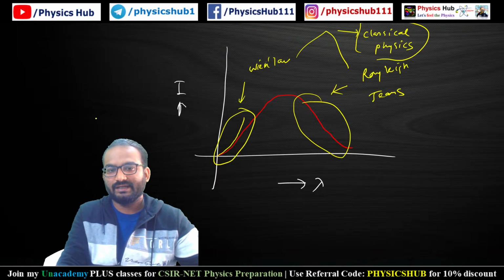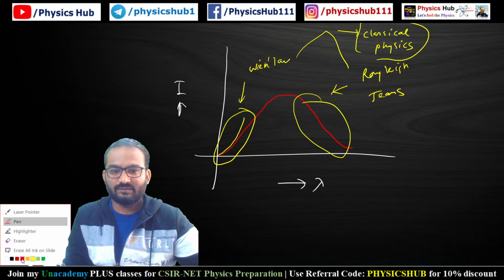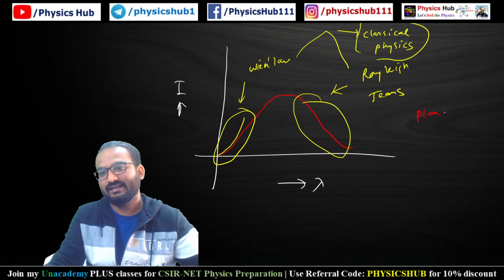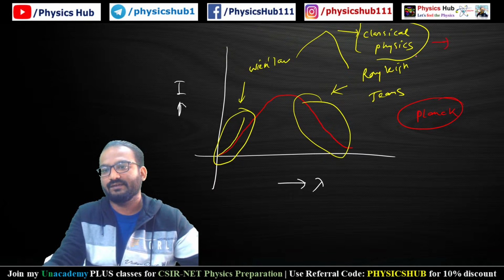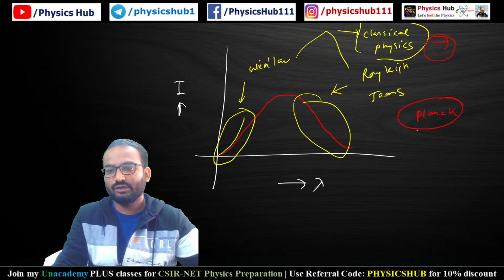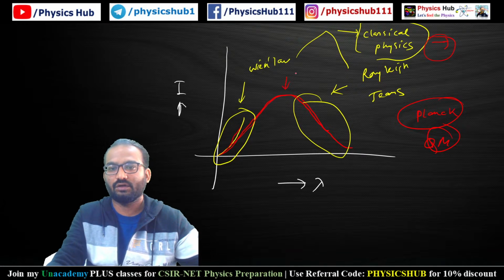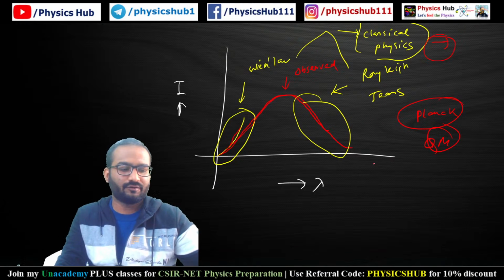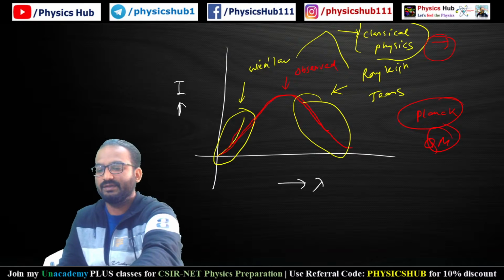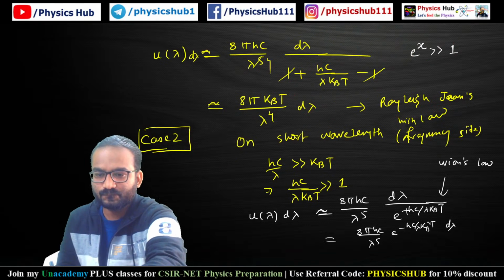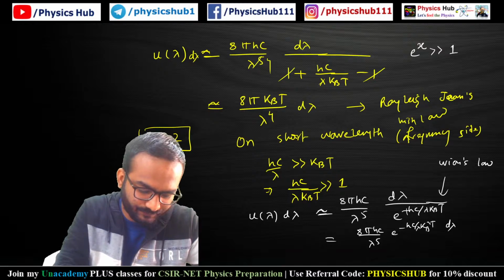spectrum. But in case of Planck, the smart Planck, what he did, he just gave up this classical physics assumption. He utilized the idea of quantum mechanics, quantum physics, and he got the observed curve. So this is the actual curve, and this curve is well fitted by Planck's distribution. This is basically observed, or this curve is also Planck's curve. So you see how Planck's radiation formula is so important. I hope all of the things are clear.